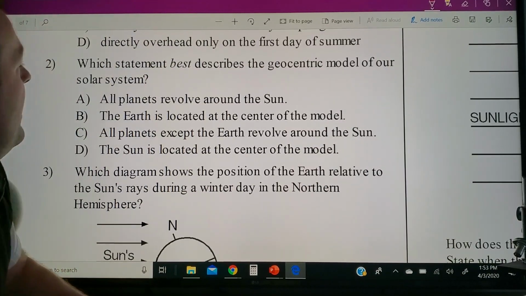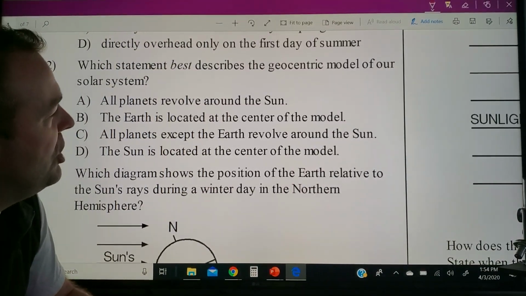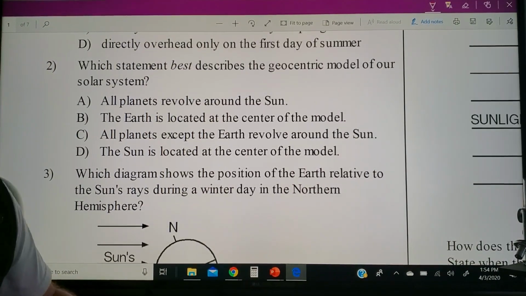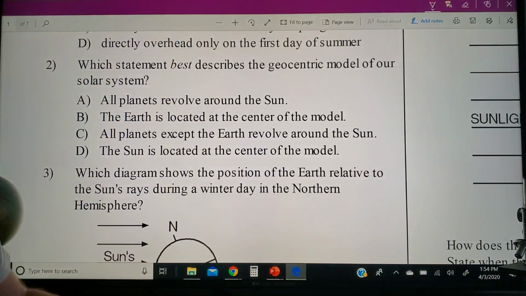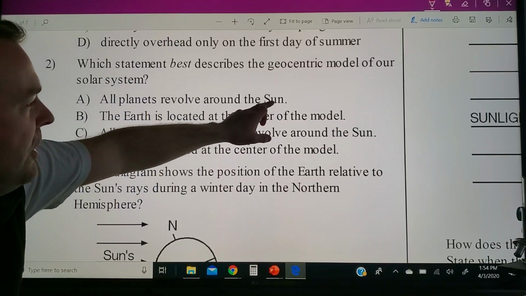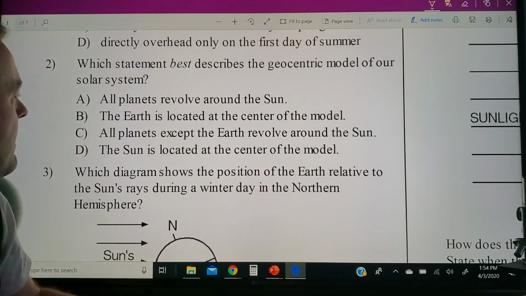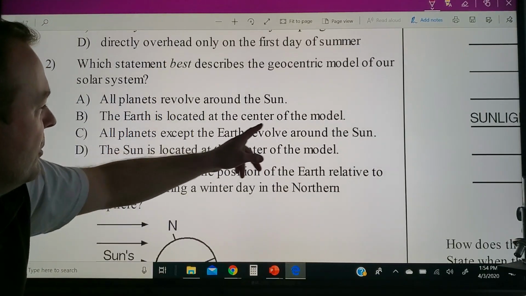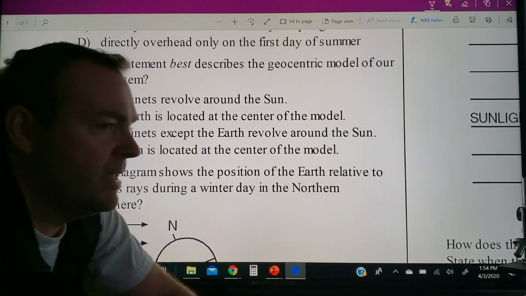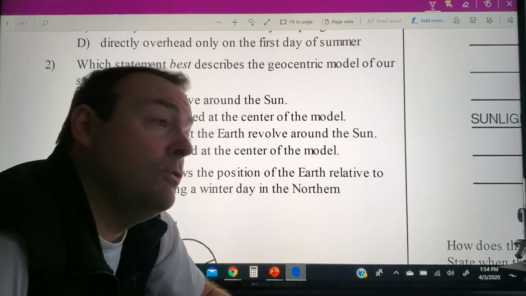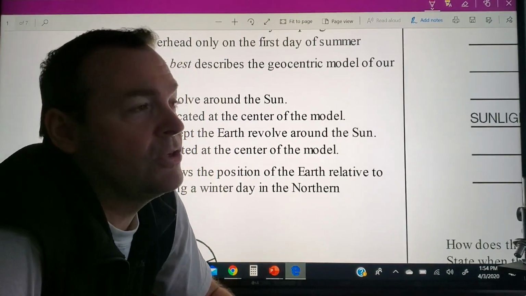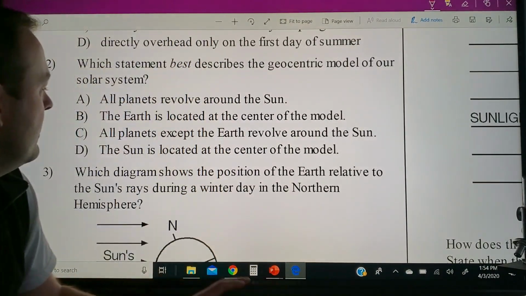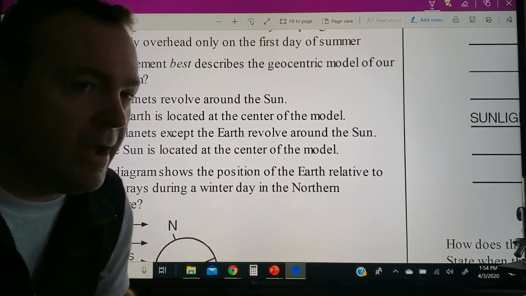Number 2. Which statement best describes the geocentric model of our solar system? Geocentric, geo means Earth, so Earth at the center. All planets revolve around the sun. Nope, that would put the sun at the center. Earth is located, there it is. Earth is located at the center of the model. And back in the old days, if you thought otherwise and verbalized that, that could be jail time or even worse. So interesting times.